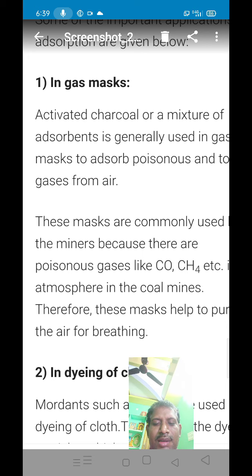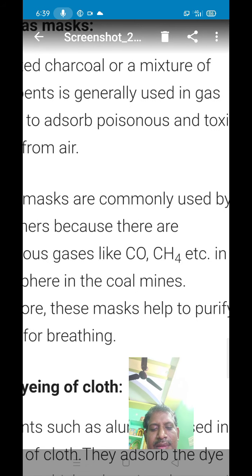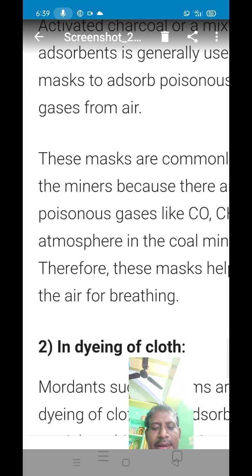That means in coal mines, poisonous gases, carbon monoxide and methane, are released. Therefore, coal miners wear gas masks to avoid the poisonous gases like carbon monoxide and CH4. Therefore, these masks help to purify the air for breathing.